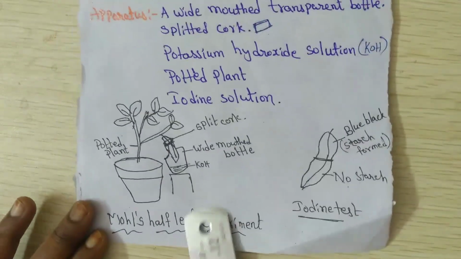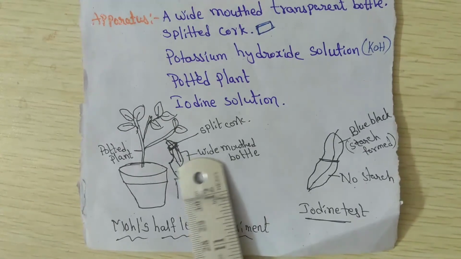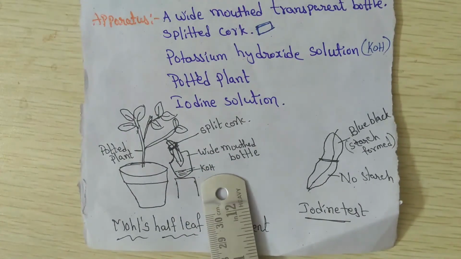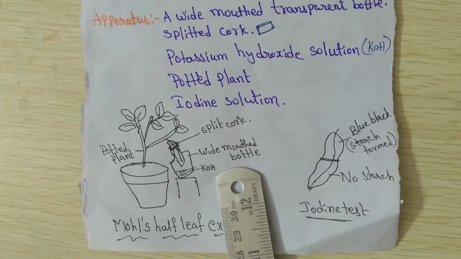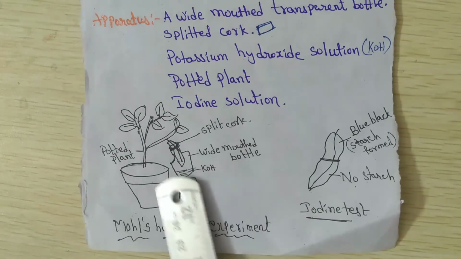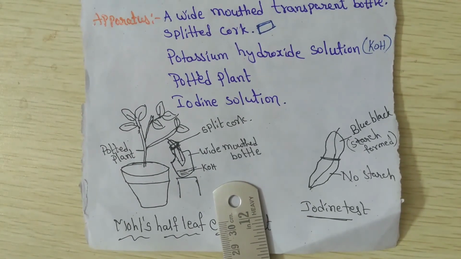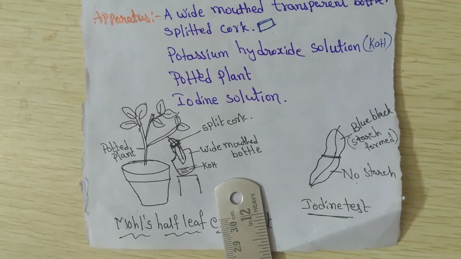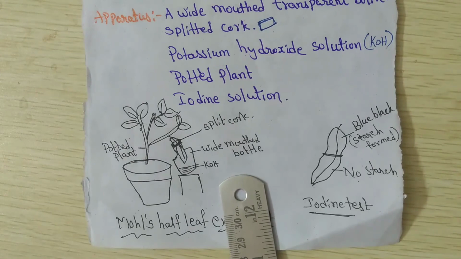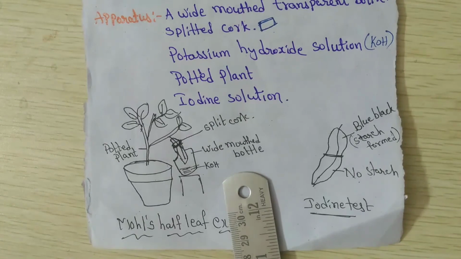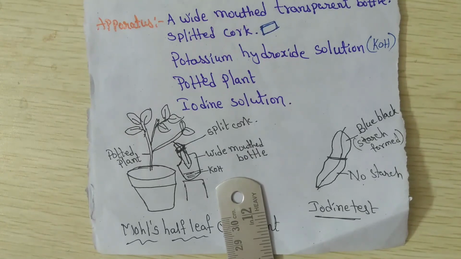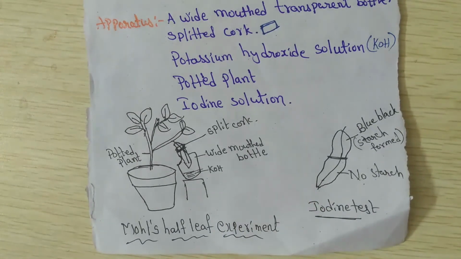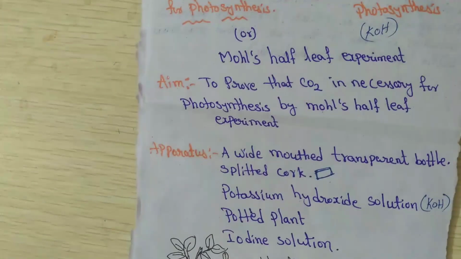Here, two precautions are there. One is that the leaf we keep inside the bottle should not touch the KOH solution. That is the first precaution. The second precaution is that the apparatus we use for this experiment should be sealed using Vaseline or glycerin, to make it airtight and remove air. If you have any air particles, we'll get a wrong result. That's the reason we seal the apparatus with glycerin or Vaseline. These are the two precautions for doing this activity.